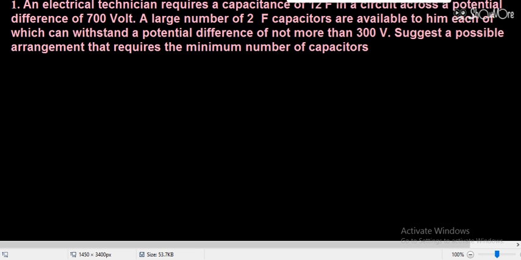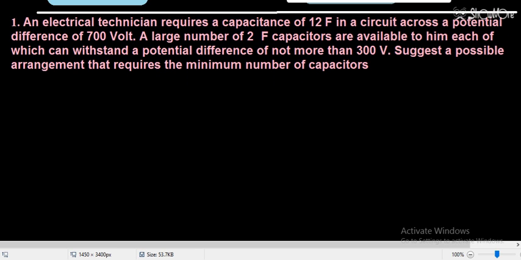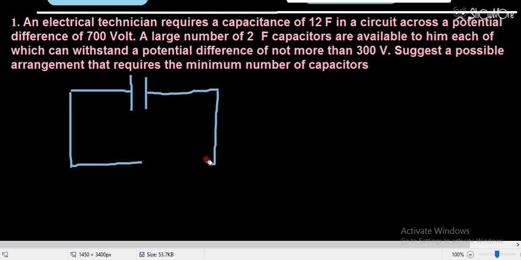The question is saying, let's suppose this is the capacitor the person has, and let's suppose this is the battery.